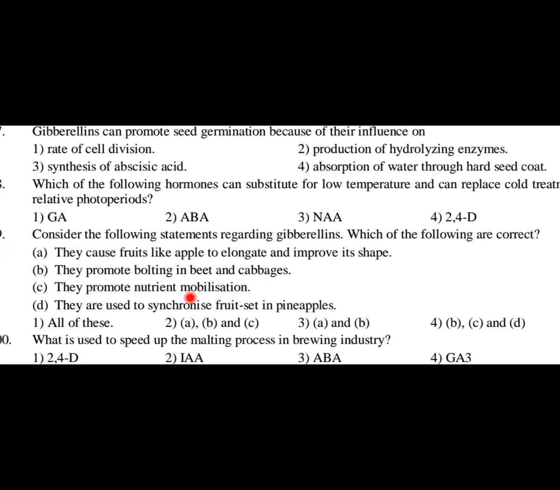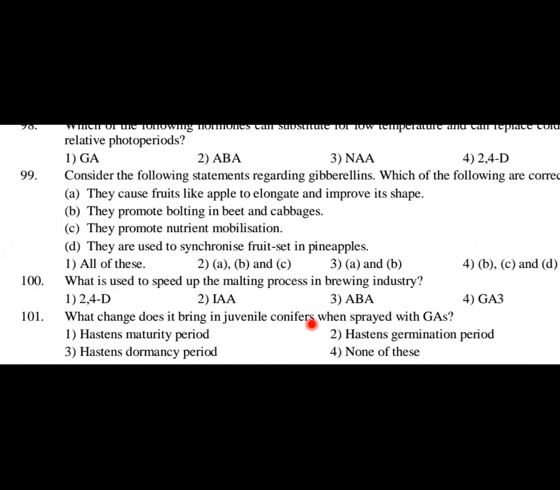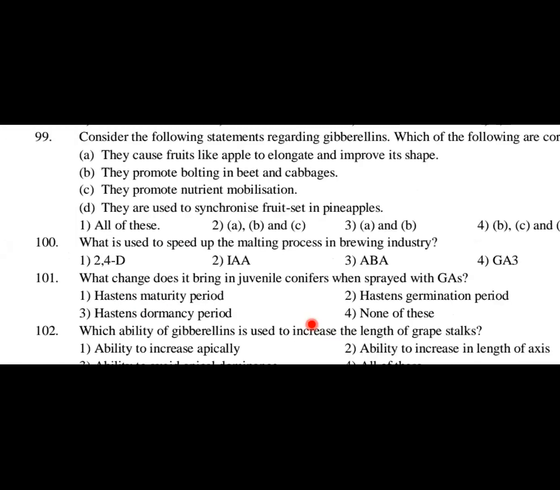They promote nutrient mobilization is wrong. They are used to synchronize fruit set in pineapples is also not the function of gibberellin. Hence, option A and B, that is the third option, will be the right answer for this question.